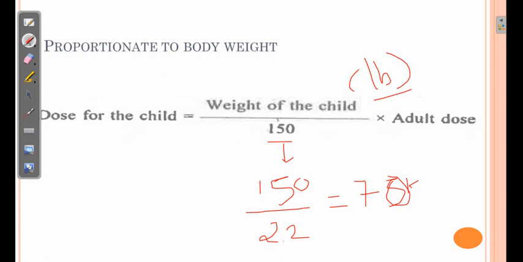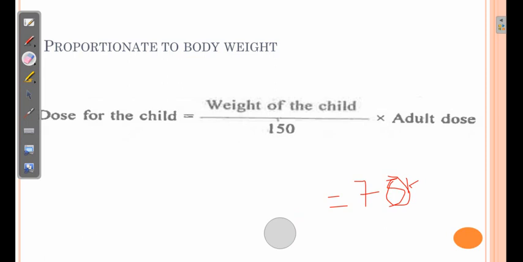So over here the weight of the child should be taken in pounds. So during the exam also, if it is asked and the weight is given in kilograms, you need to first convert it to pounds and then use this formula.